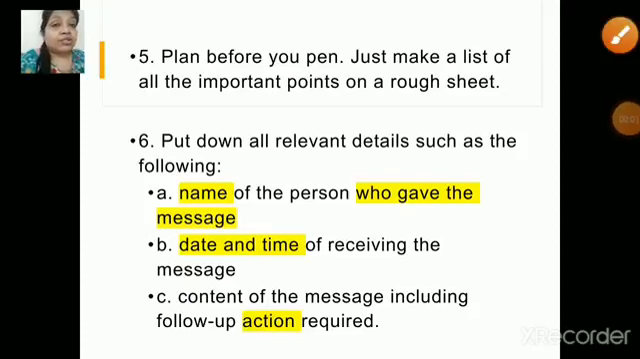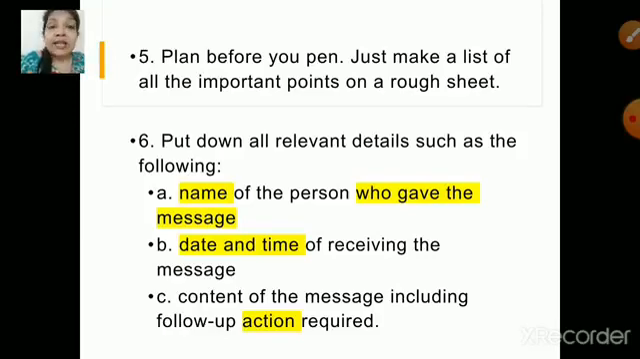Now, very important, children, plan before you pen. That means before you write the message, plan in your mind what message you want to give. Just make a list of all the important points on a rough sheet. Next, put down all the relevant details such as the following.